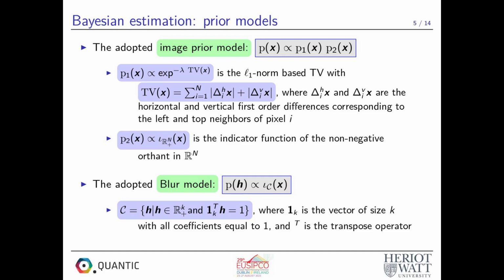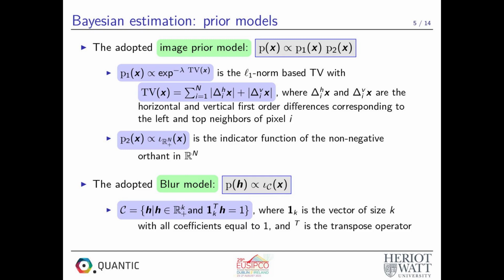TV was frequently used in the BID literature with the aim to preserve edges while reducing noise in flat regions. And we define it as the sum of the modulus of the horizontal and vertical first-order differences corresponding to the left and top neighbors of a certain pixel.